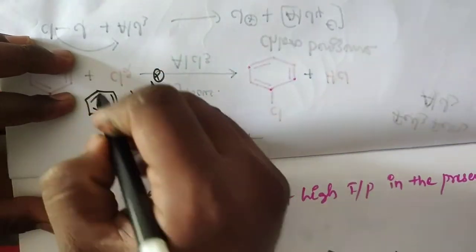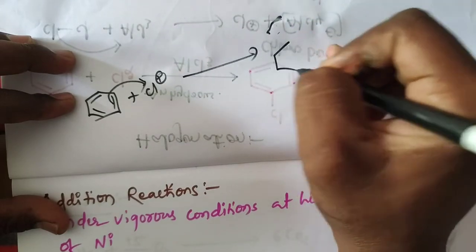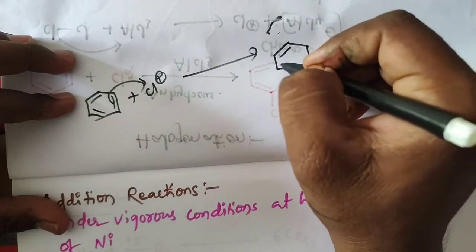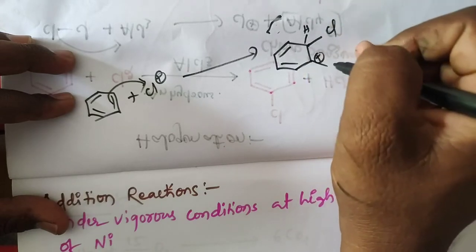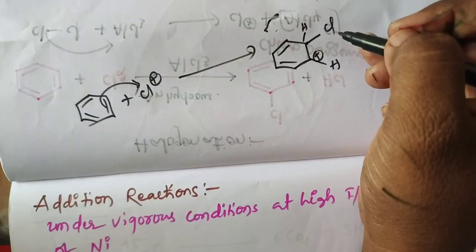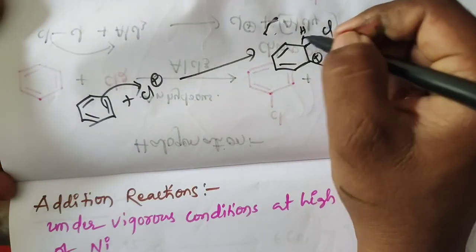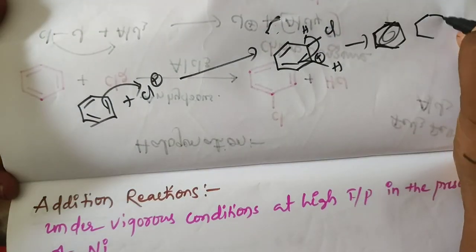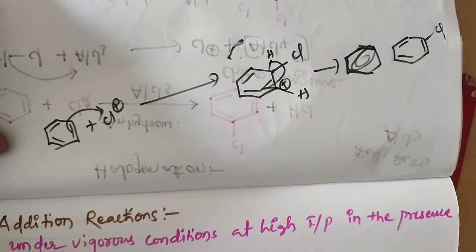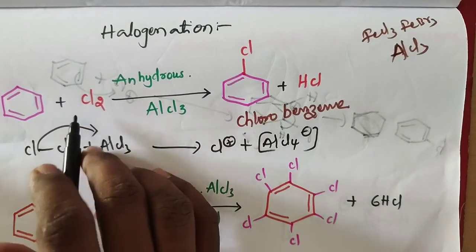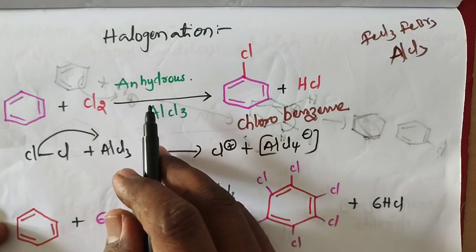Cl plus. By shifting of this one we get Cl, and the positive charge appears in this position, so it is going to stabilize, the same mechanism as Friedel-Crafts alkylation and acylation. This is also going to follow the same mechanism. After shifting of this one, we get the double bond and Cl. Chlorobenzene is the product. If you take chlorine, that is chlorobenzene. If you take bromine, bromobenzene. You take Lewis acids like FeBr3, FeCl3. Okay.